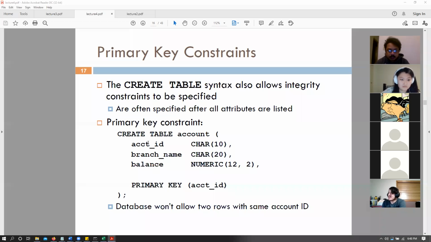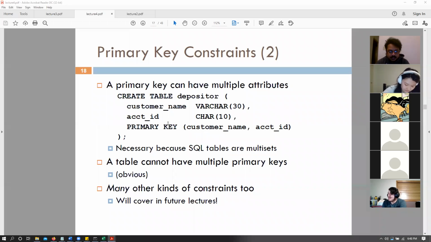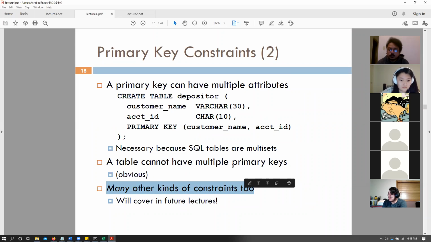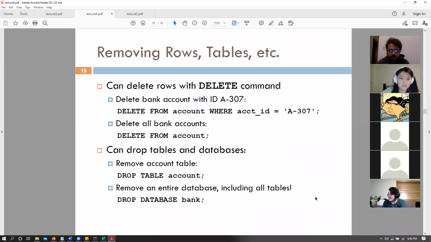Okay. So we talked about primary keys. A table cannot have multiple primary keys, obvious. And we can have other types of constraints as well. We will talk about those later. Like certain values can only be from a certain set of values, or a balance cannot be less than zero. A share price cannot be negative and things like that. So there are other types of constraints as well that we will talk about later. Okay.